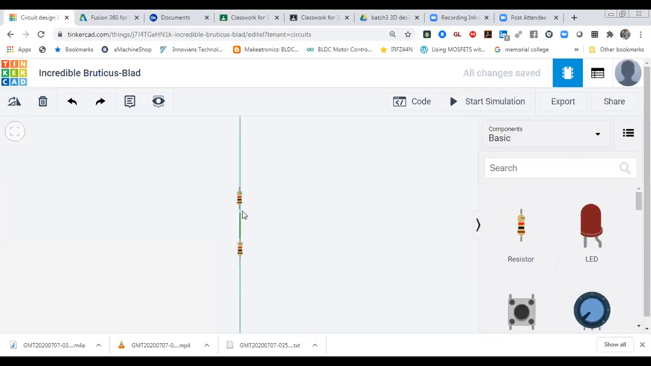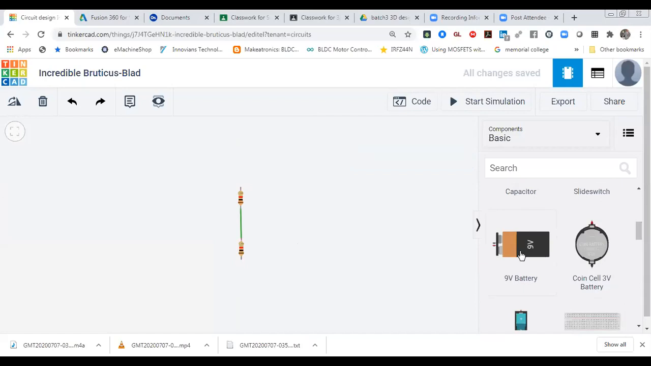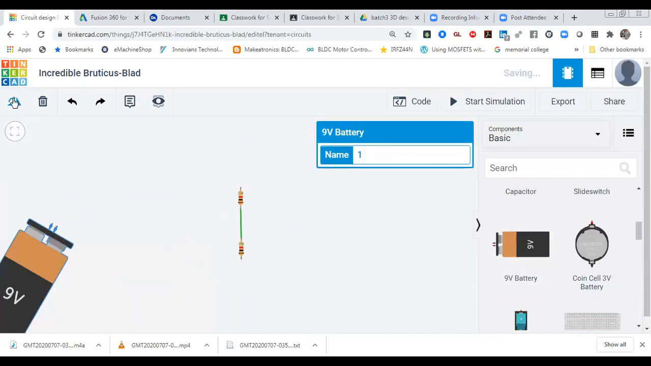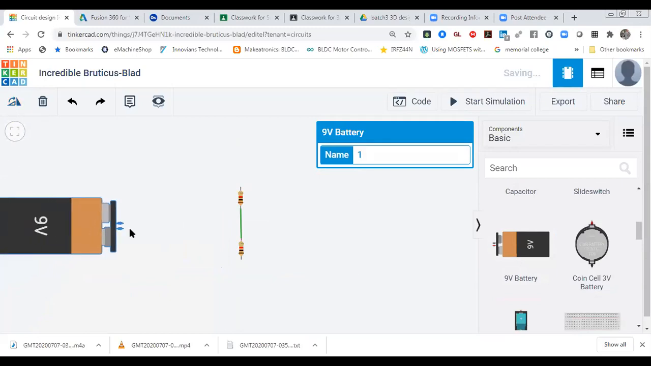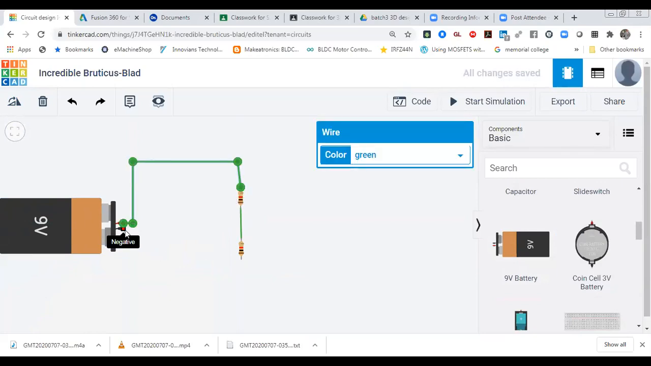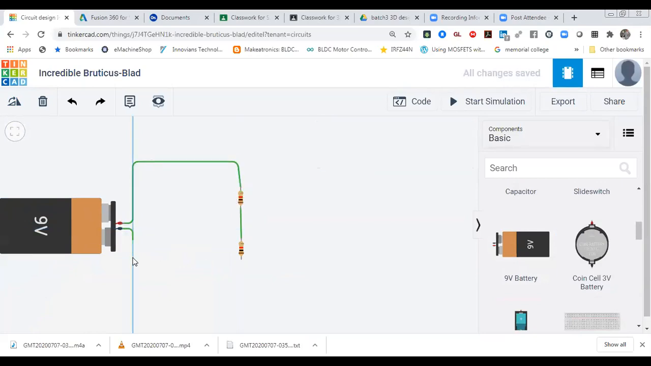So now I'm going to connect these two resistances. After that we have to connect a battery. I'm going to connect my power supply, a 9 volt battery, over there. You can rotate it. I'm going to make the same connection so that you can visualize it. This one is positive. I have connected it. This one is negative.